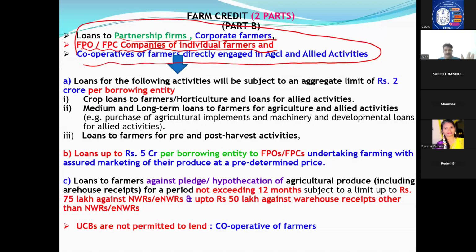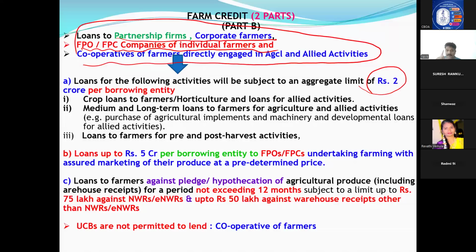Those firms, when we are financing, there is a limitation. Farmers, any amount is priority. Individual means when they became firms, guidelines are different. First of all, loans for any activity, following activities, aggregate amount 2 crore only. Please remember, when you are financing to a partnership firm, corporate farmers, the maximum loan you can give and classify under priority is only 2 crore.